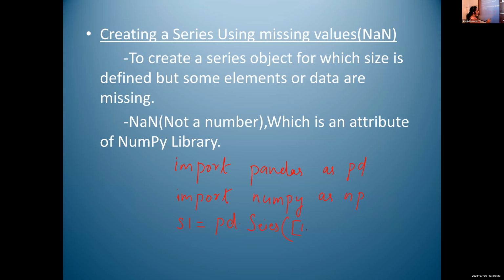Here our values are 11, 12, 13 and 14. One value is missing. Instead of that value, we use np.nan. Then print s1.